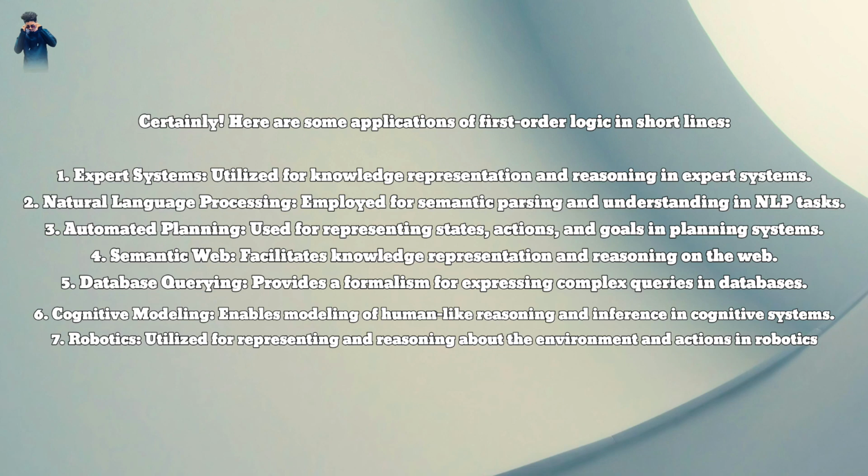4. Semantic web, facilitates knowledge representation and reasoning on the web. 5. Database querying, provides a formalism for expressing complex queries in databases. 6. Cognitive modeling, enables modeling of human-like reasoning and inference in cognitive systems. 7. Robotics, utilized for representing and reasoning about the environment and actions in robotics.